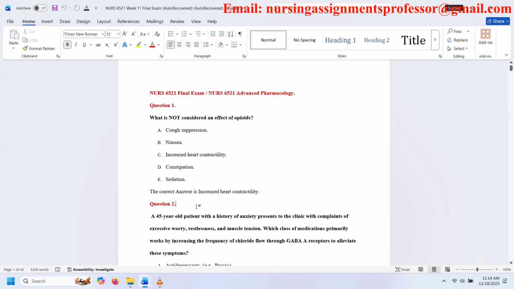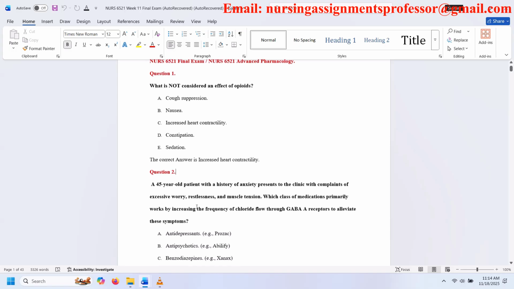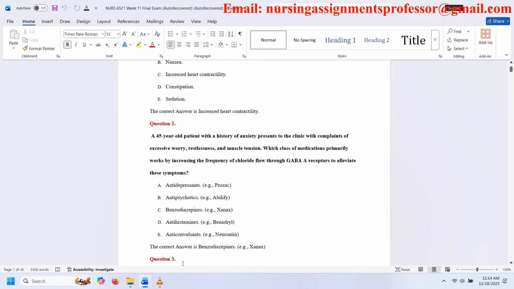Question 2. A 45-year-old patient with a history of anxiety presents to the clinic with complaints of excessive worry, restlessness, and muscle tension. Which class of medications primarily works by increasing the frequency of chloride flow through GABA A receptors to alleviate these symptoms? A. Antidepressants. B. Antipsychotics. C. Benzodiazepines. D. Antihistamines. E. Anticonvulsants. The correct answer is benzodiazepines.